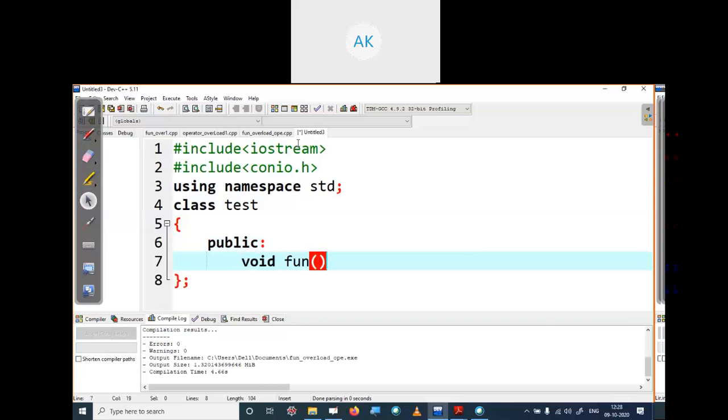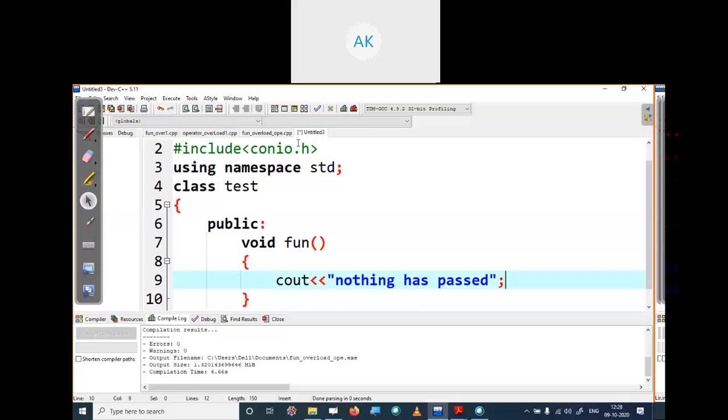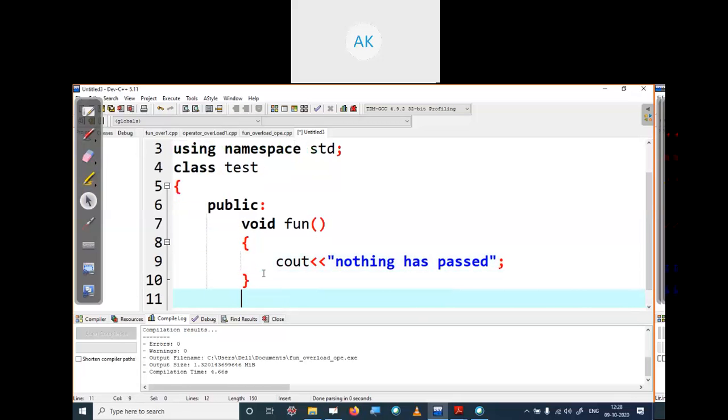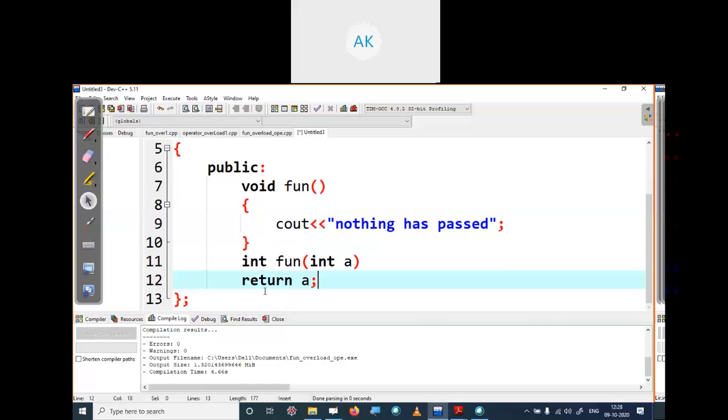Here we are not giving any input to this function, and when this function is called, it will print that nothing has been passed. The next method we are defining is int fun with int a, and it returns a. When this function is called, it will return the value you have passed.